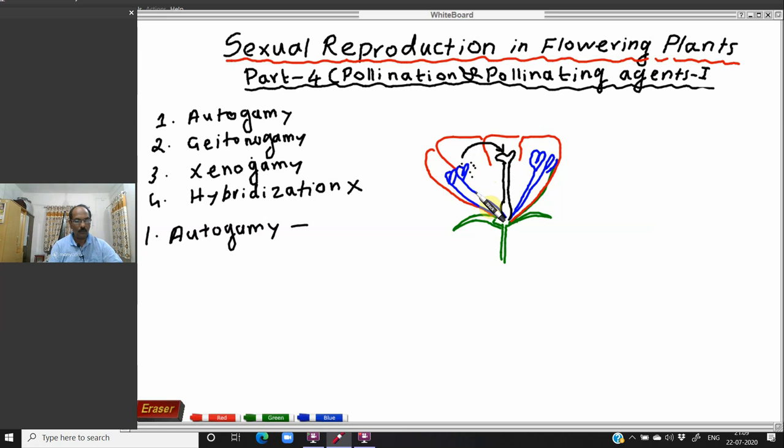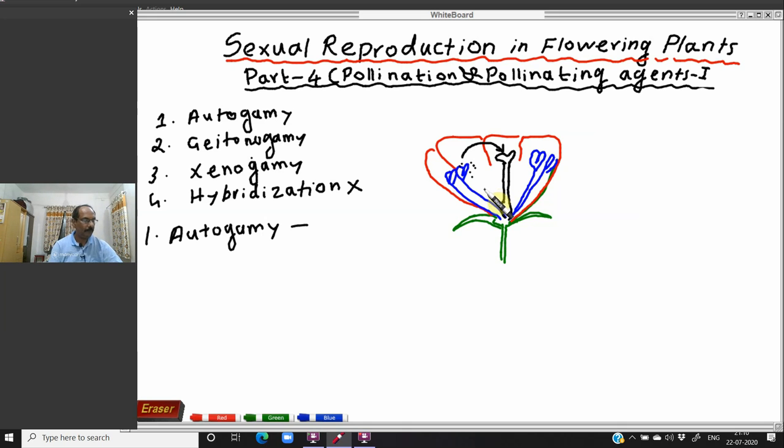So why is autogamy very less in nature? Because autogamy requires synchronization of the maturity of the pollen grains of the anther and the receptivity of the stigma. Synchronized means it must take place at the same time, so that is rarely seen in nature. At the same time, another reason is that the anther and stigma must be very close to each other. Because these two conditions are rare, complete autogamy is very rare in nature.